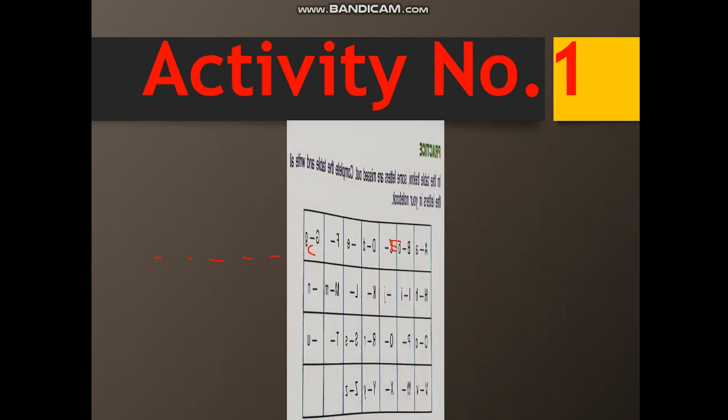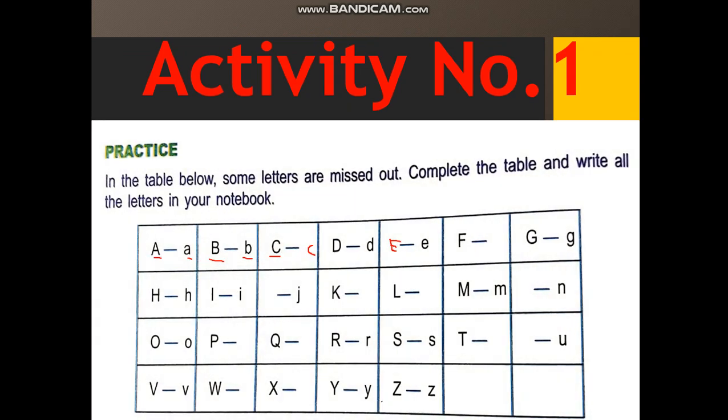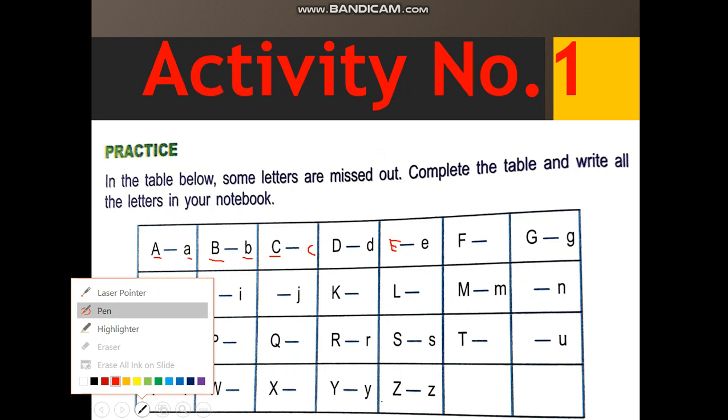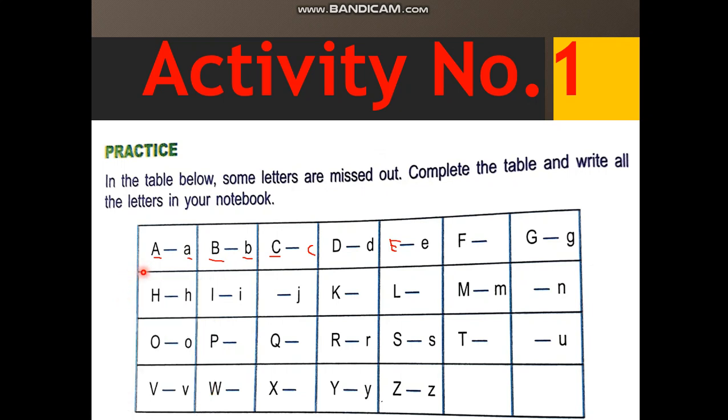Now here is the activity for you. You will see a picture. Here some alphabets are capital and beside them we are seeing small letters. Here B is the capital and small b. Here C is capital but there is no small c. We will write small c by ourselves.